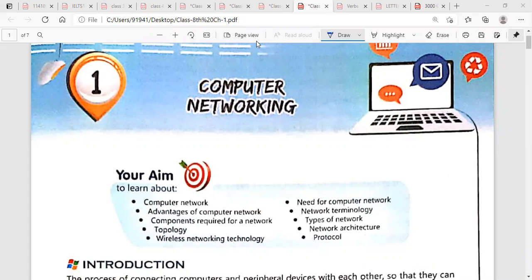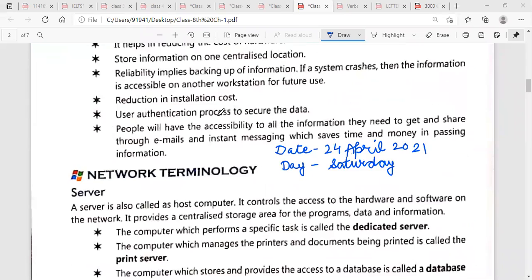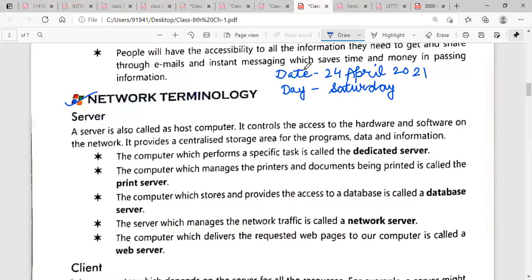In the previous class, we covered a few topics, but today we will cover the next topics of the chapter whose name is computer networking. We will start from the topic network terminology. Before starting, first write the date and day on this topic. Now, what is network terminology?